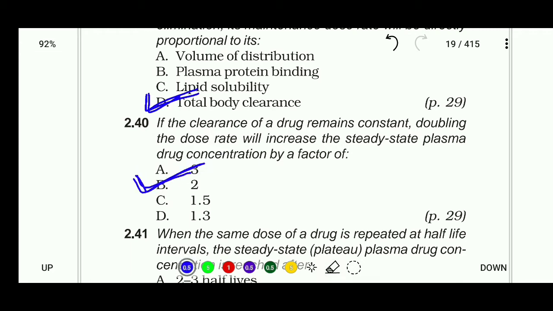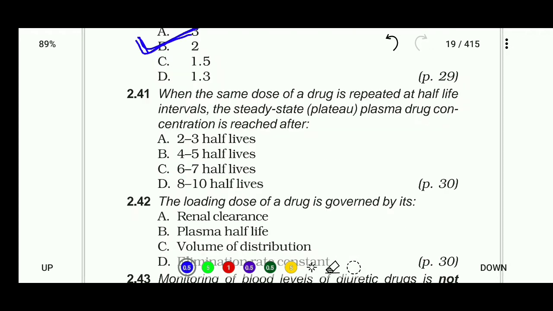Question number 2.41. When the same dose of a drug is repeated at half-life intervals, the steady state plateau plasma drug concentration is reached after 2 to 3 half-lives, 4 to 5 half-lives, 6 to 7 half-lives, or 8 to 10 half-lives. The right answer is 4 to 5 half-lives.